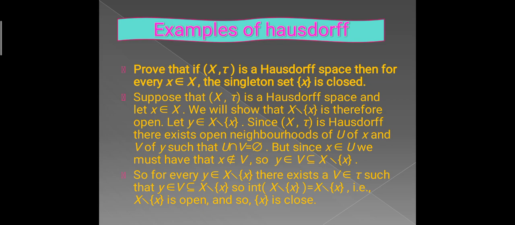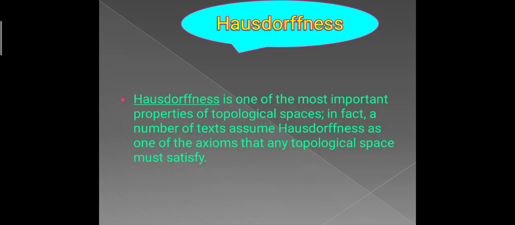So for every y belonging to X minus {x}, there exists a V belonging to tau such that y belongs to V contained in X minus {x}. So X minus {x} is equal to the union of such V, that is, X minus {x} is open, and so the singleton {x} is closed.